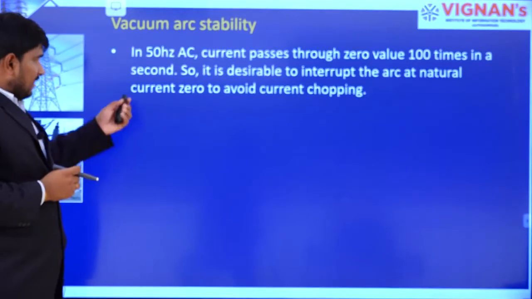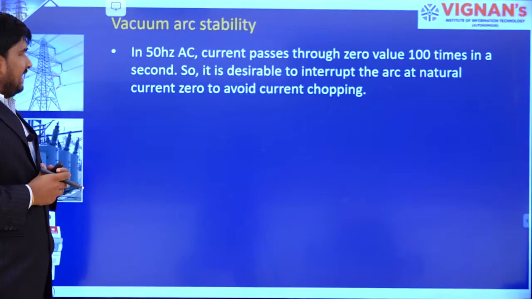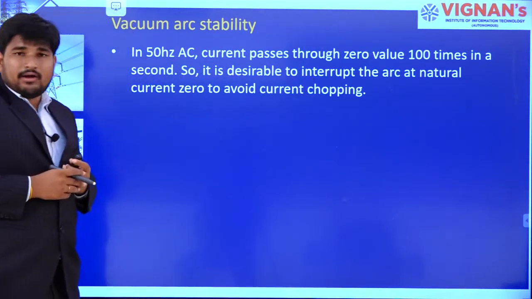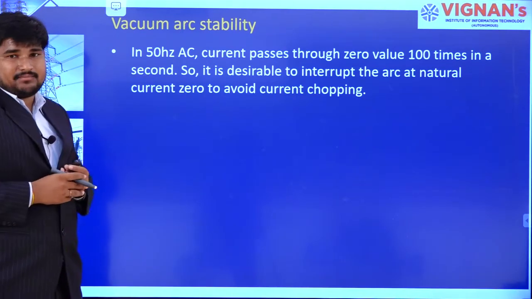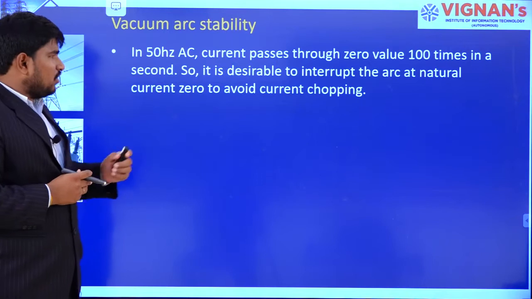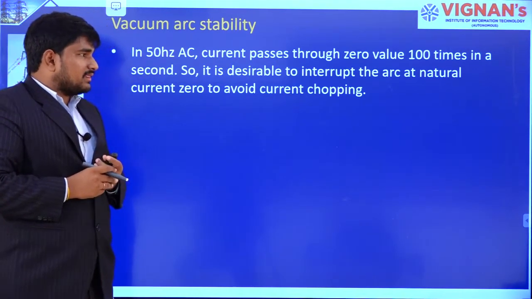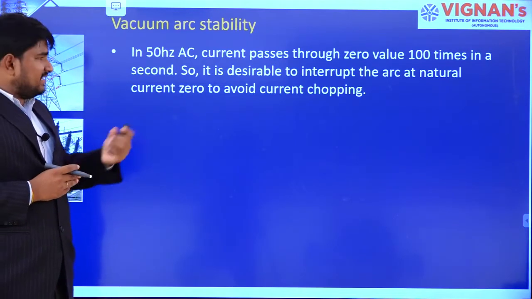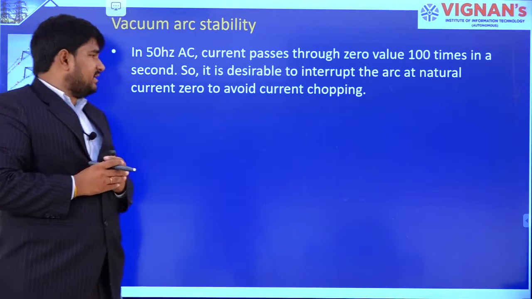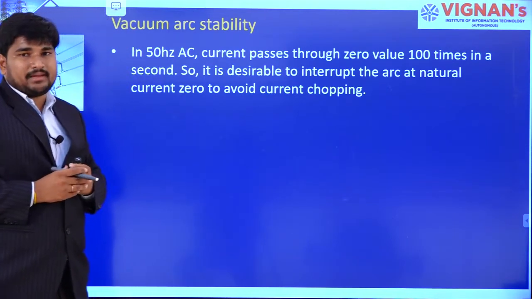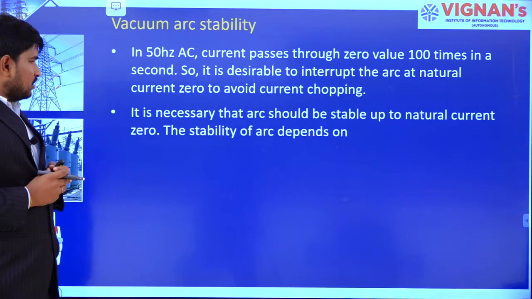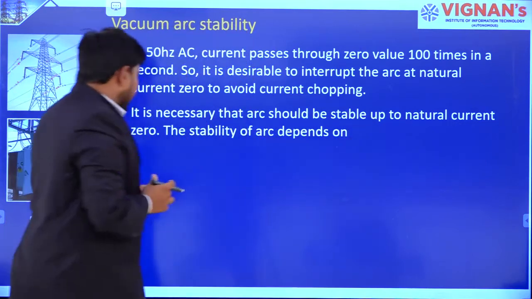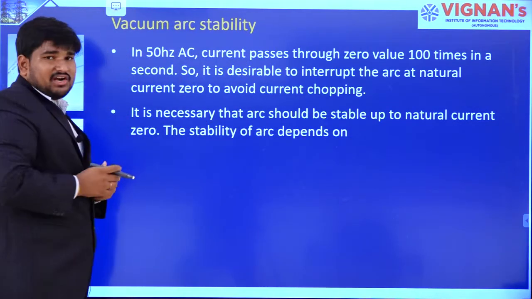That's what I have discussed here. In case of 50 Hz AC, current passes through zero 100 times in a second. So it is desirable to interrupt the arc at natural current zero, to avoid current chopping. So it is necessary that the arc should be stable up to natural current zero.